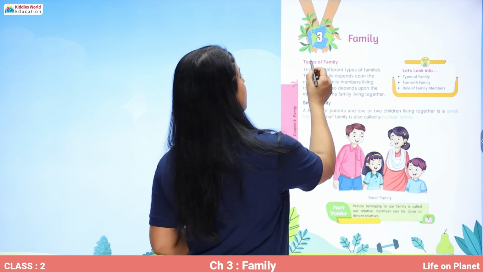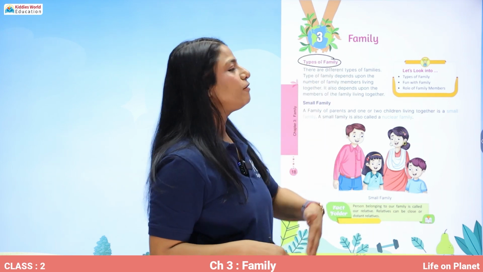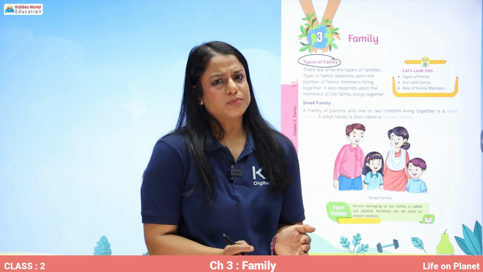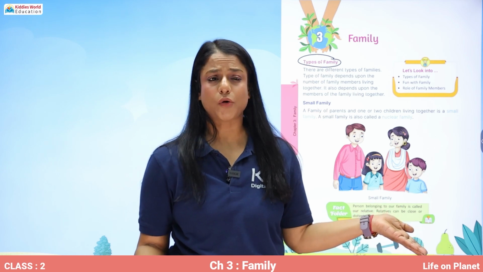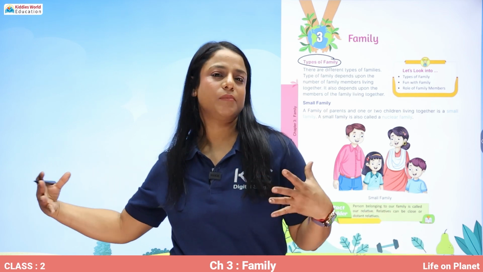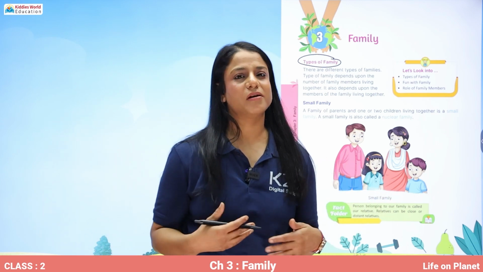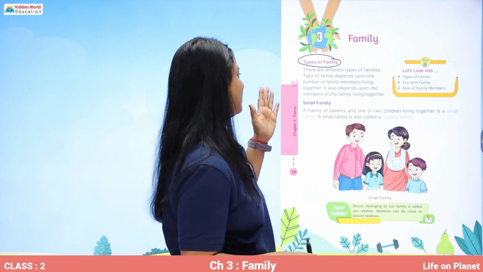Types of families. Number 1, we are doing types of families. There are different types of families, right? So your family can be small with just 2, 3, 4 members, or your family can be big with 5, 6, 7, 10 members, as many members as can fit in your house.